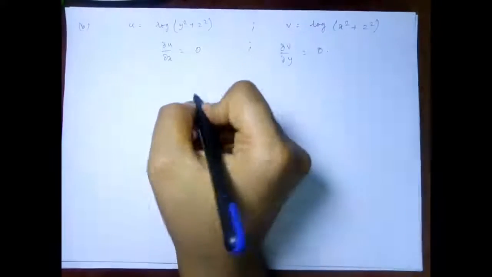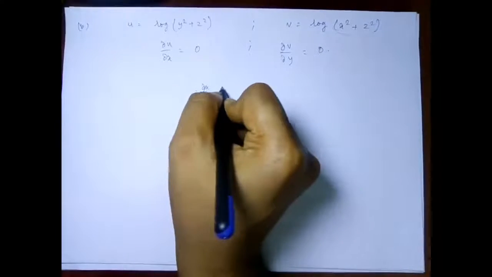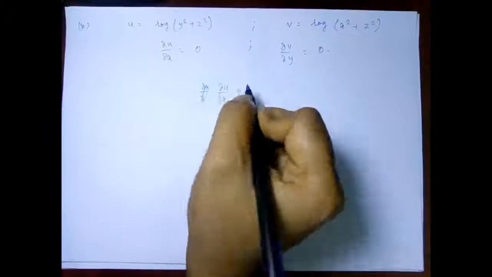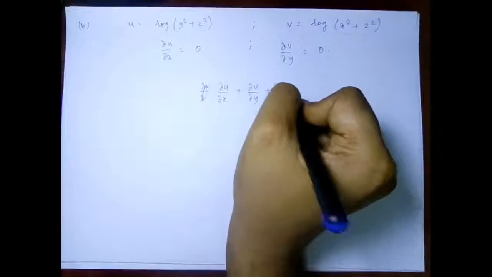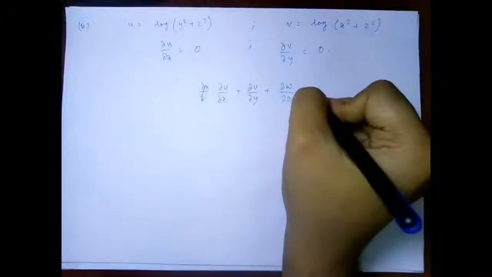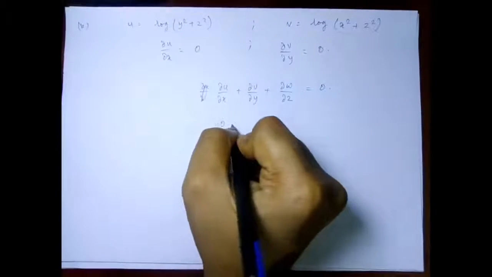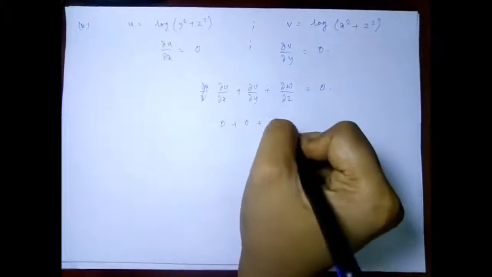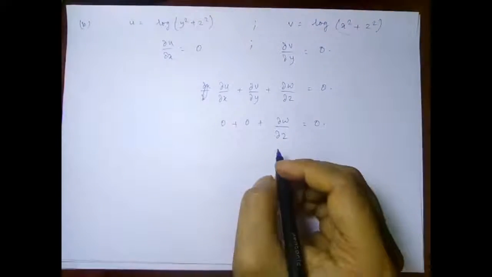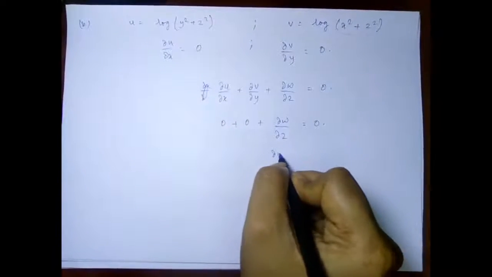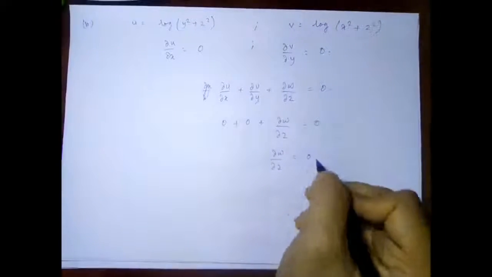So therefore we will substitute this in del u upon del x plus del v upon del y plus del w upon del z equal to 0, and both these terms will be 0, plus 0 plus del w upon del z equal to 0, so del w upon del z will also be equal to 0.